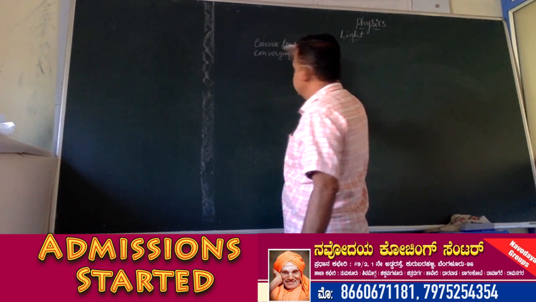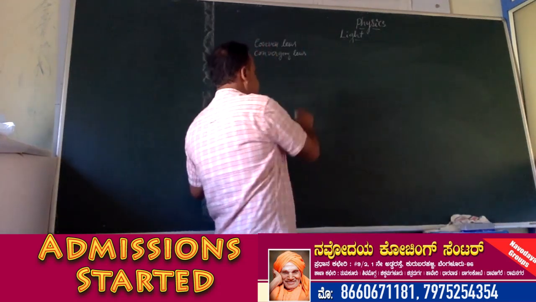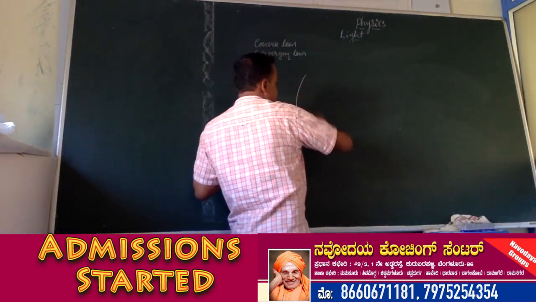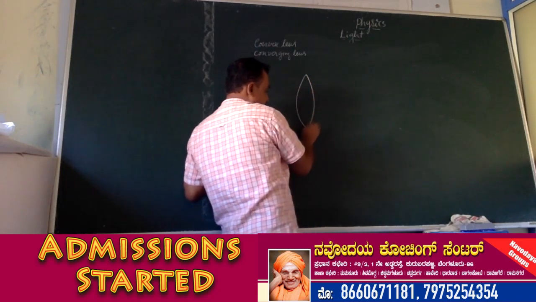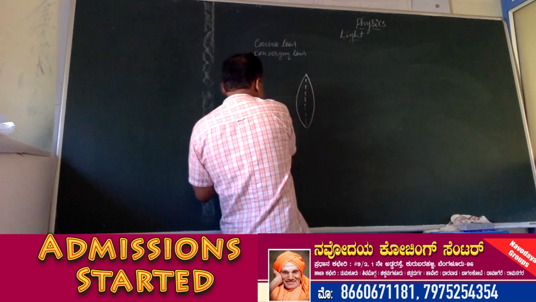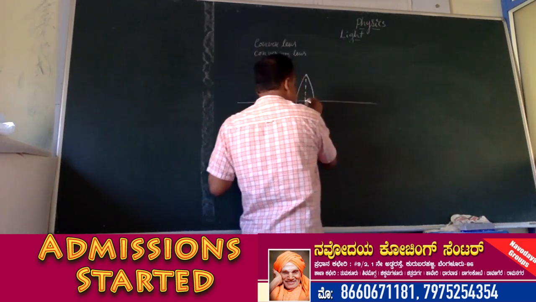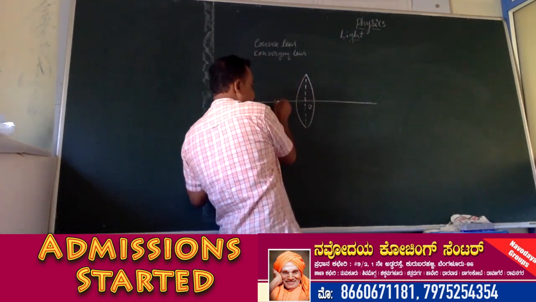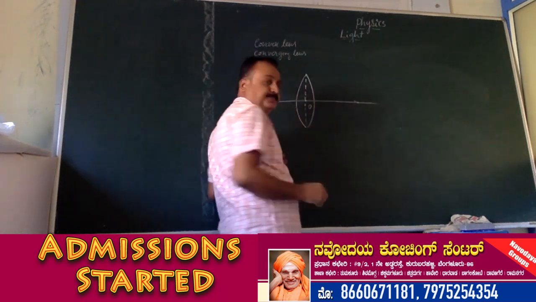Why is convex lens called converging lens? See, this is the convex lens. This is the principal axis. This is the optic center.